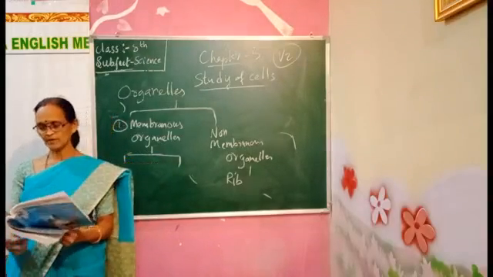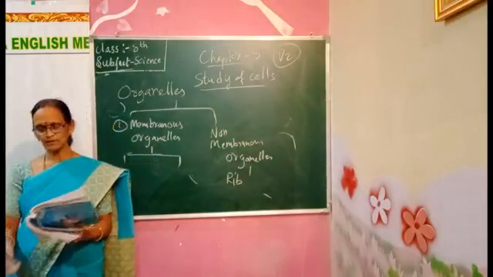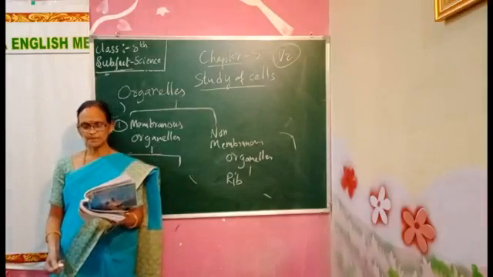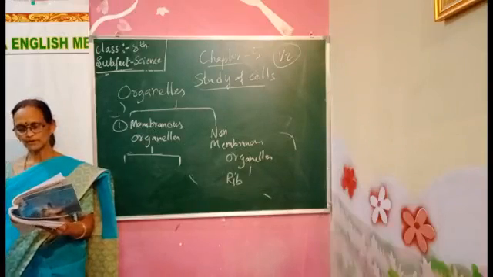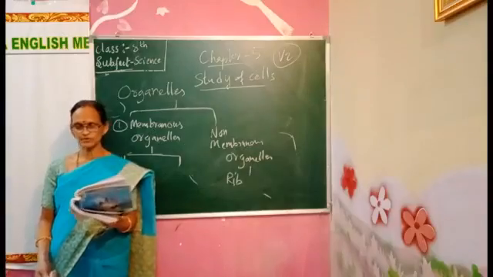So what is the function of the mitochondria? They use oxygen to break down glucose.